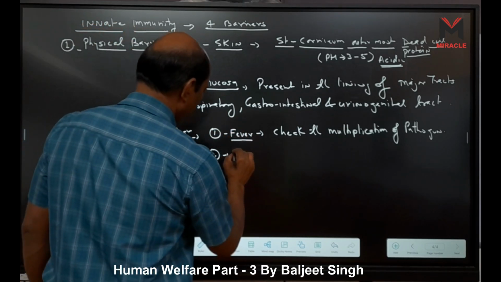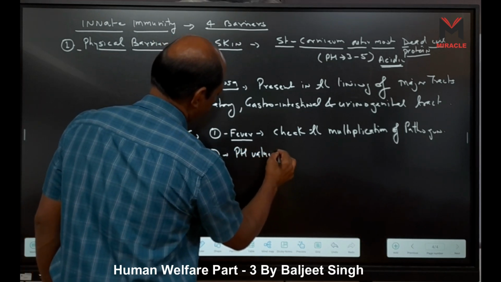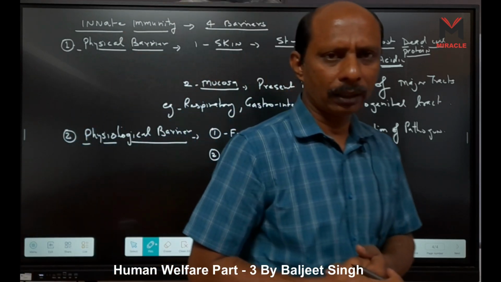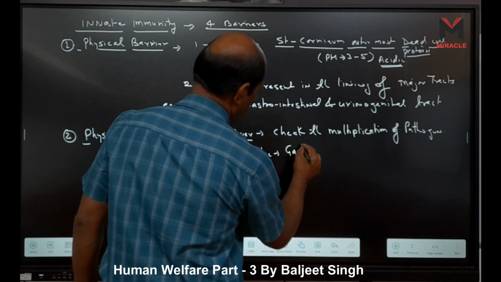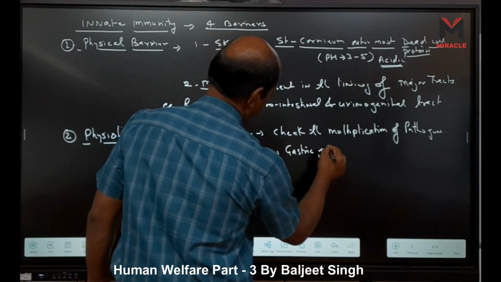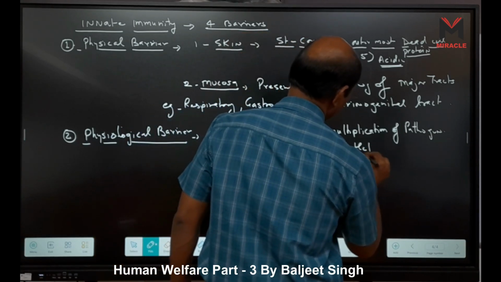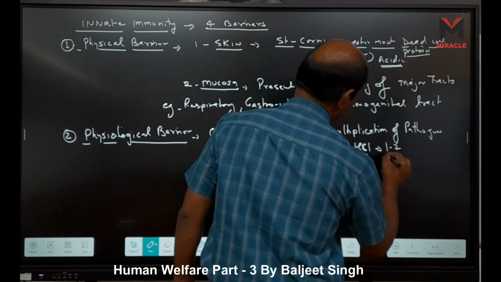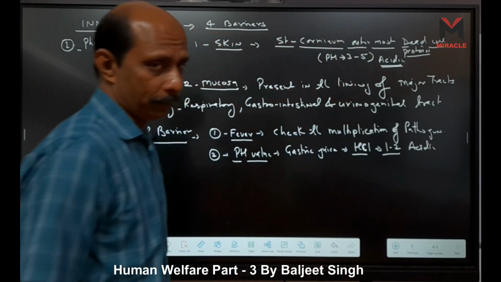Second is pH value. The pH value of our internal organs or tracts. As for example, in gastric juice, HCl is released, and you know HCl's pH is 1 to 2. Acidic medium, highly acidic.